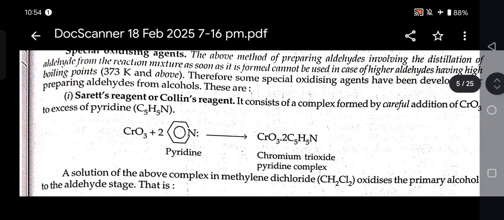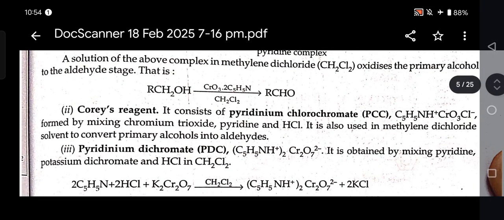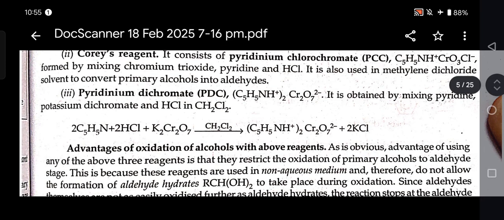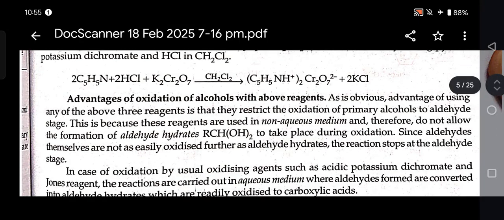When pyridine is treated with chromium trioxide, a chromium trioxide-pyridine complex is formed. Corey's reagent consists of pyridinium chlorochromate, C5H5NH+ CrO3Cl-, formed by mixing chromium trioxide, pyridine and HCl. It is also used in methylene dichloride solvent to convert primary alcohols into aldehydes. Pyridinium dichromate is obtained by mixing pyridine, potassium dichromate and HCl in CH2Cl2.